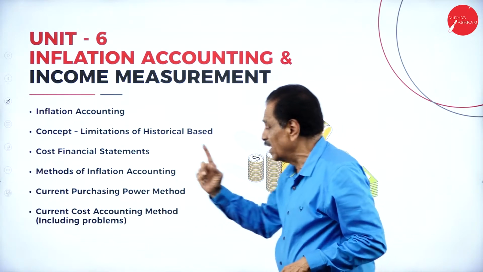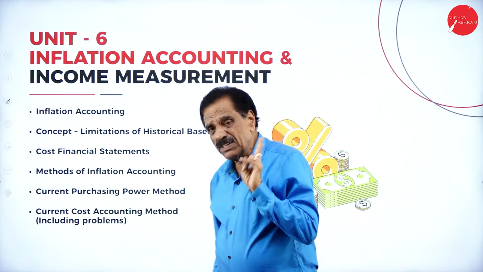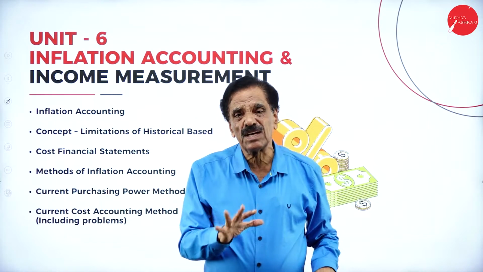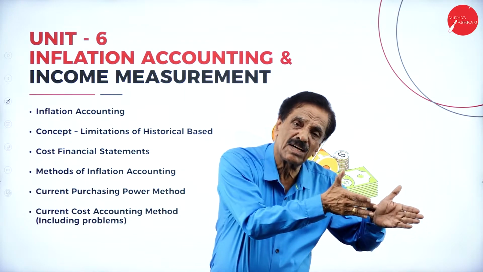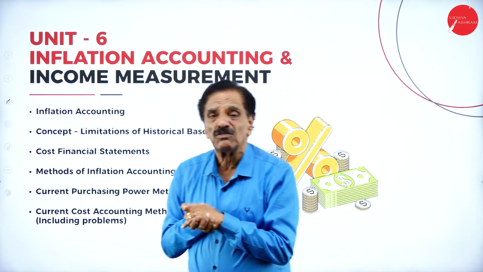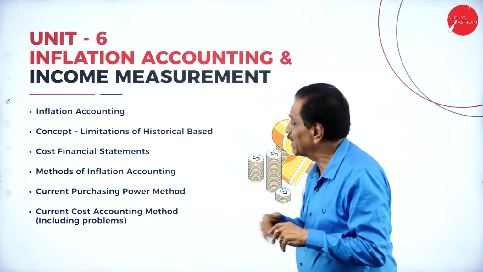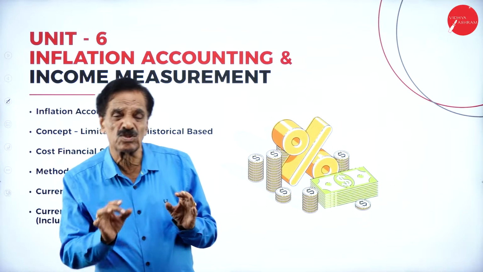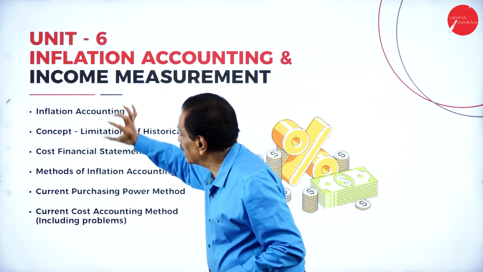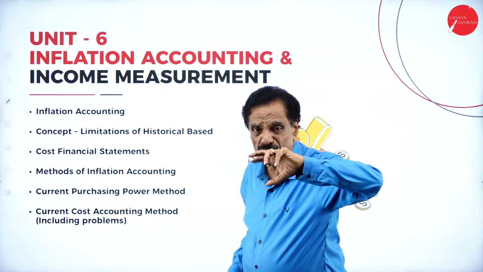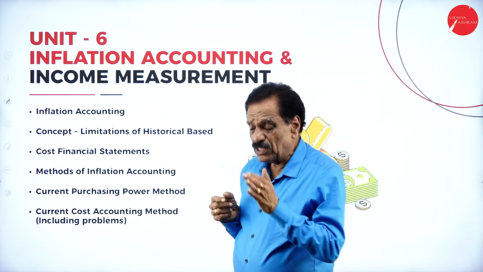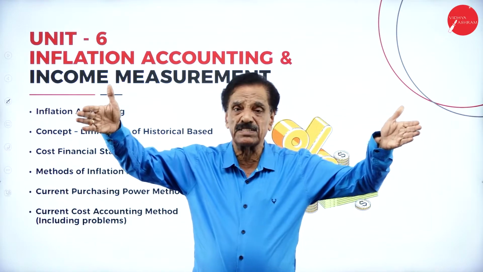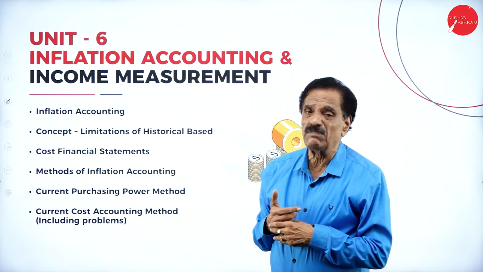Method of inflation accounting, current purchasing power. Here we take into consideration sale and purchase, both will be dealt with here. Whether it's a loss or gain we are going to calculate. One is called historical cost, another is called modern cost, which you are going to deal with the help of the index number. We are going to deal with this very deeply while you are solving the problem. This is just an introduction class, I am just giving the hint. Inflation accounting, how the accounting flows here. Then the concept and limitation of the historical way, what you were doing previously, what you are doing today. There's a lot of difference in human resource accounting, that we are going to deal with very deeply.